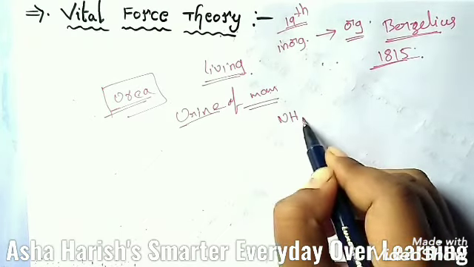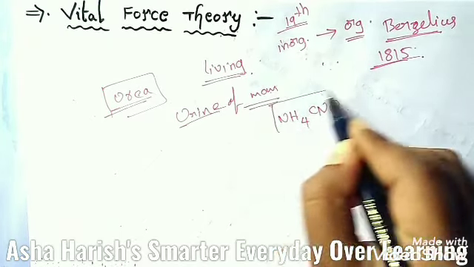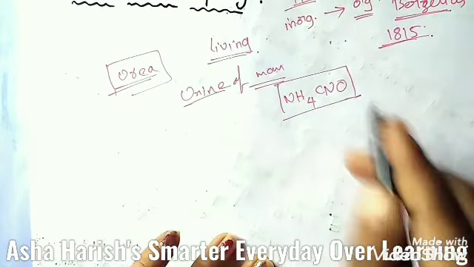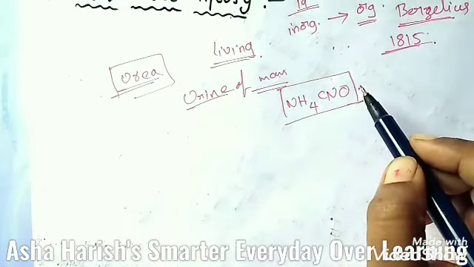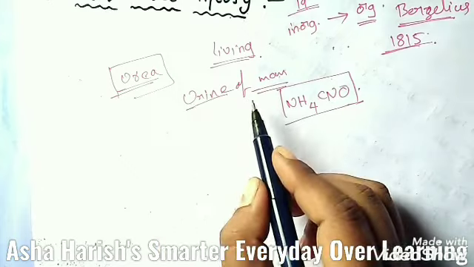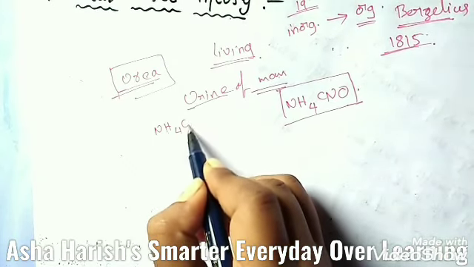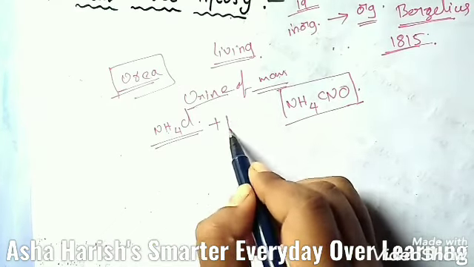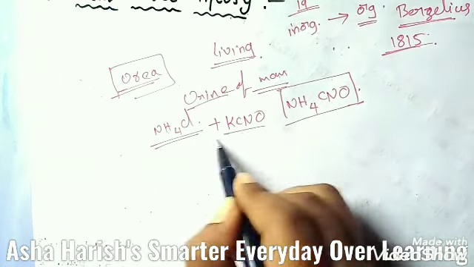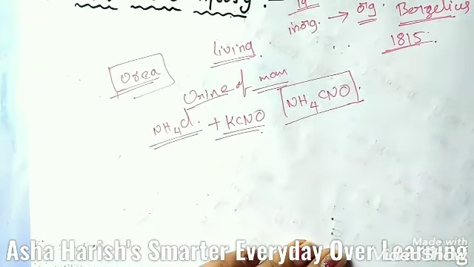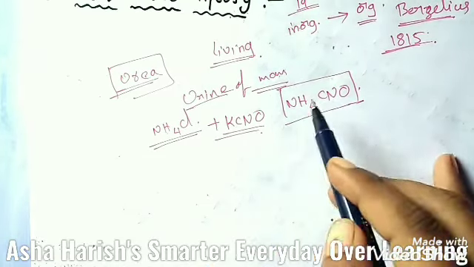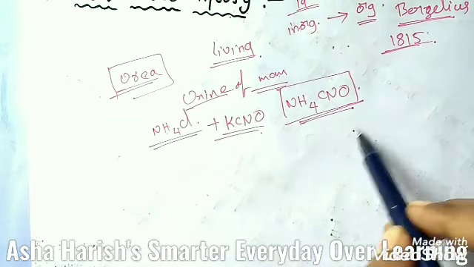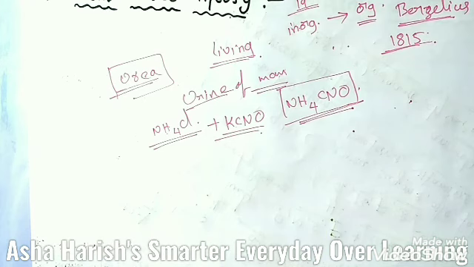The formula is NH4CNO, ammonium cyanate, a typical inorganic compound, which is obtained by double decomposition of ammonium chloride, NH4Cl, and potassium cyanate, KCNO. Let's see the chemical equation for this reaction. How can we prepare, by using this inorganic compound NH4CNO, that urea, which is an organic compound?